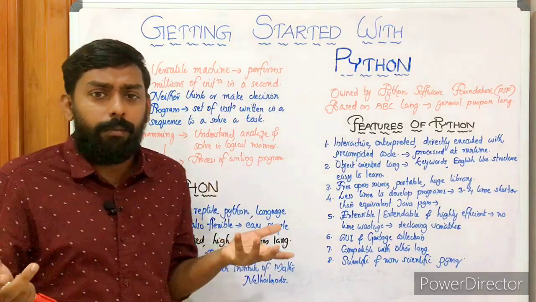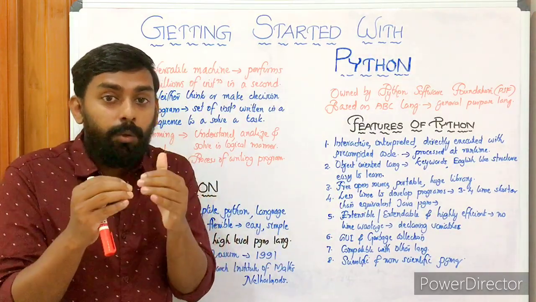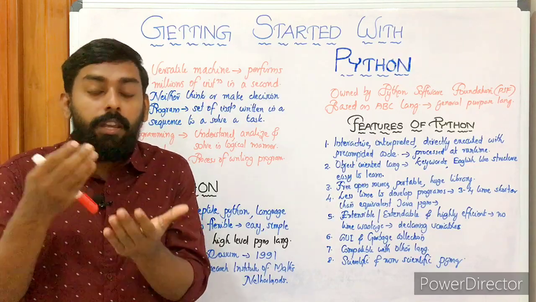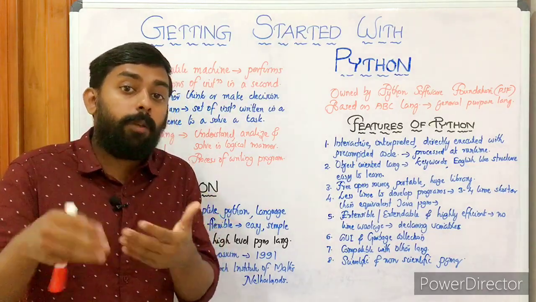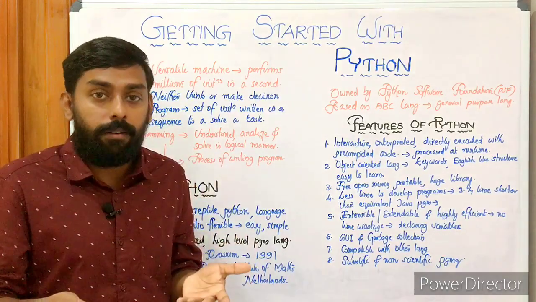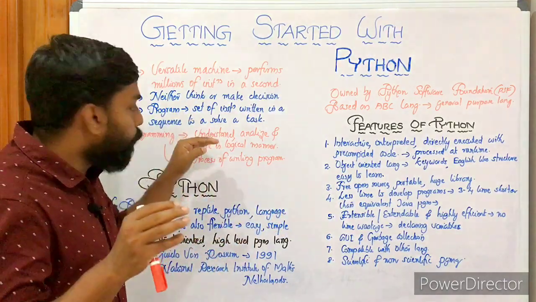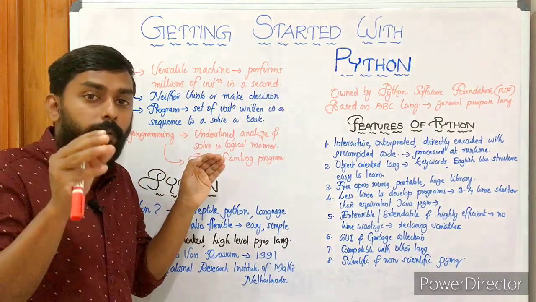Why is it logical? Because we have to reduce the number of steps, then only we can save memory. When we save memory, automatically it will be executed faster, right? It will execute at a faster rate. So that is the steps to be followed while solving a problem.